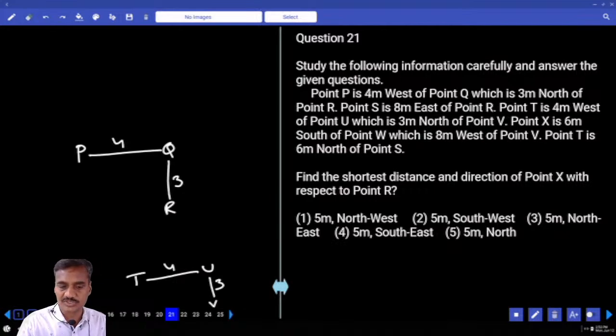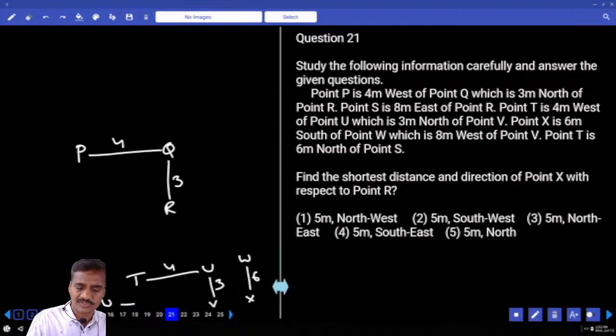X is 6 meters to the south of W. And W is 8 meters to the west of V. And T is 6 meters to the north of S. Now T is 6 meters to the north of S, isn't it?